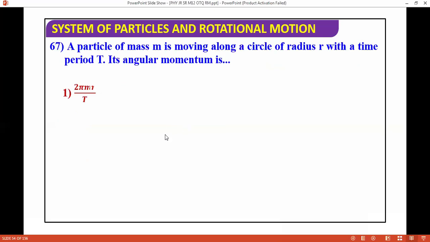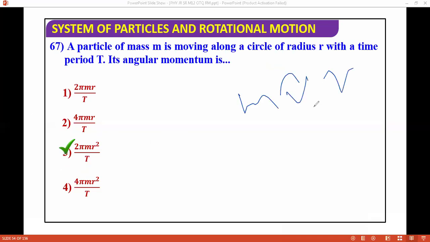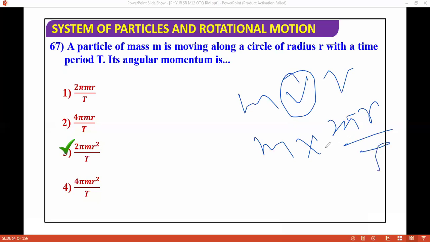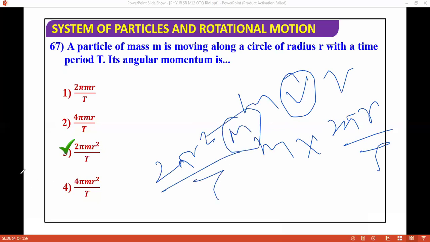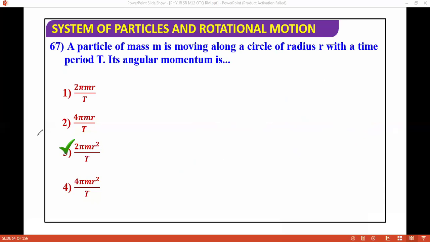A particle of mass M moving along a circle of radius r with the time period T. The angular momentum? Again, this is an easy, doable question. If you know the basic, what is angular momentum? M and what is B? B is M into what? 2 pi r by T. Am I right? If you solve it, what's coming is 2 pi r square by T into m. So this concept is a very good question.